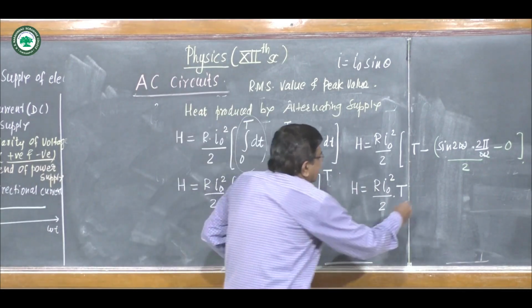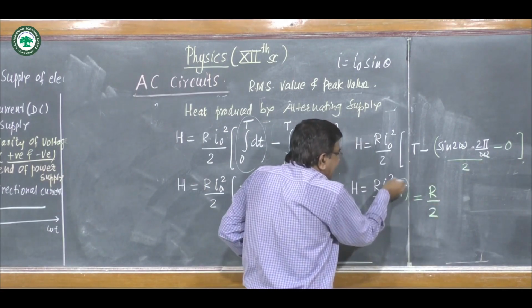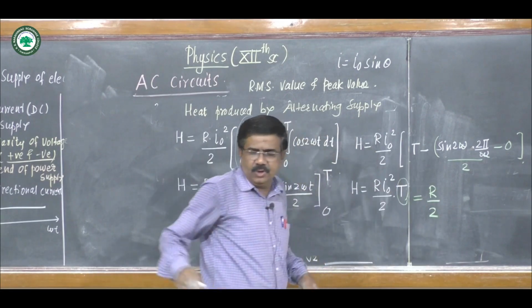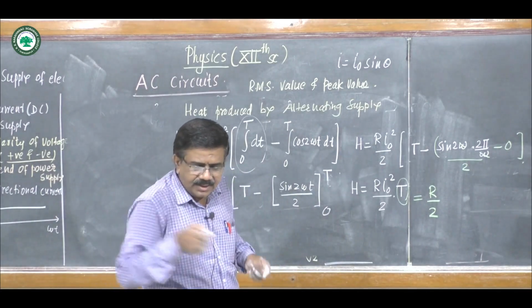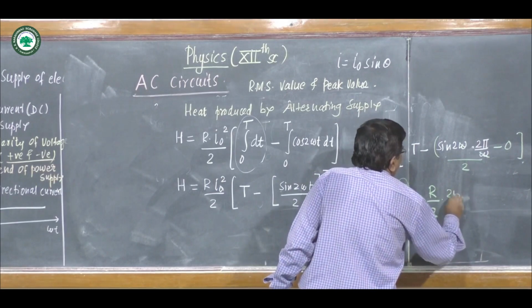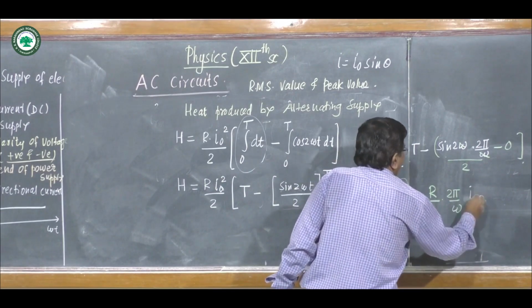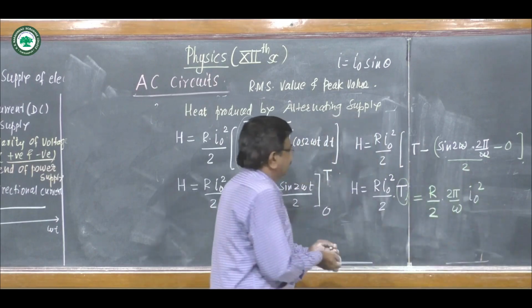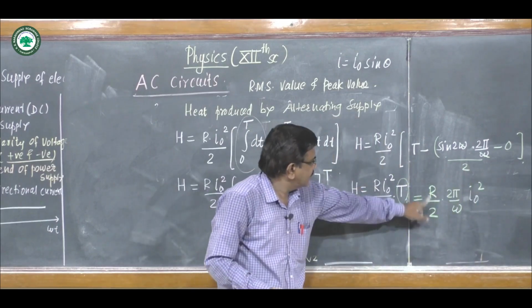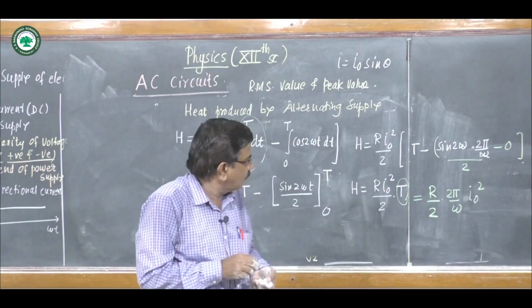So this heat is R by 2, again this T is 2 pi upon omega, we know, into I0 square.